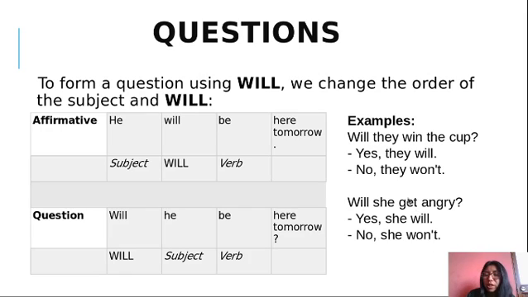Pay attention. If in the question you have a name, for example, in this case, will Mary get angry? How do you answer? Remember, in yes/no questions, you don't need to put the names. You have to put the pronoun subject, okay? Will Mary get angry? How do you answer? Yes, she will, or no, she won't. Okay, that is the same. For example, will Peter get angry? Yes, he will. No, he won't. Okay, that is the same.